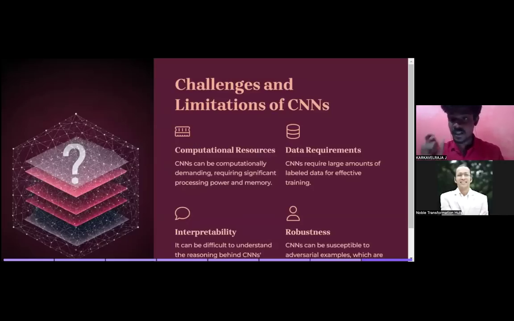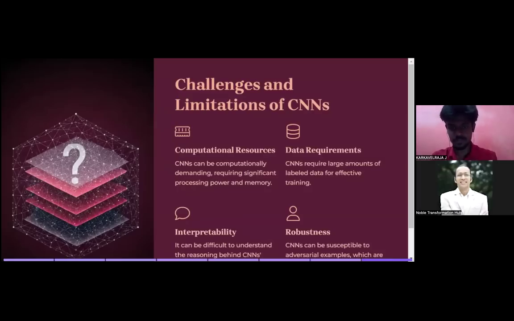First is computational resources. CNNs can be computationally demanding, requiring significant processing power and memory. As we mentioned, we are going to play with images, and to train on images, we need computation.